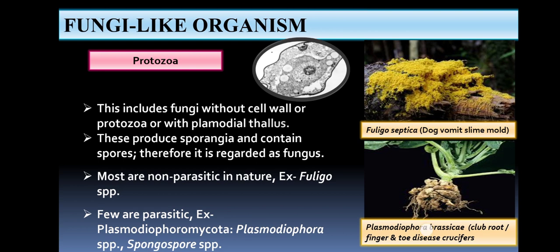Okay, due to the hypertrophy and hyperplasia, these club root or finger and toe like symptoms occur. Then the Spongospora species causes powdery scab of potato. We will discuss the characters of this phylum in detail in the next videos.